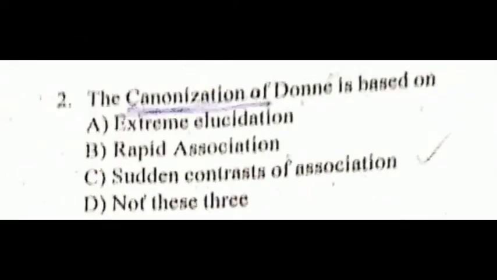So we have to go for the option all of these. John Donne's poem, The Canonization, is based on the sudden contrast of association.